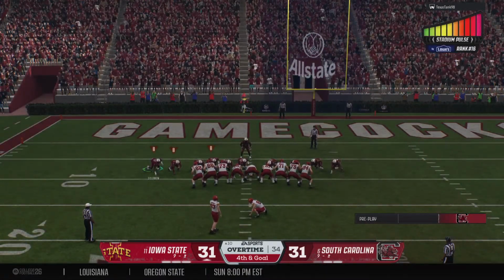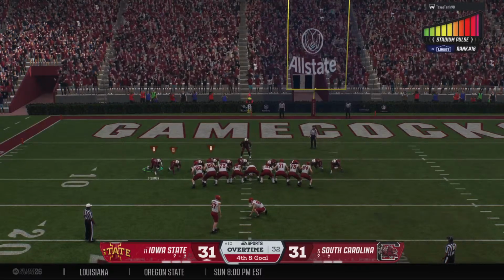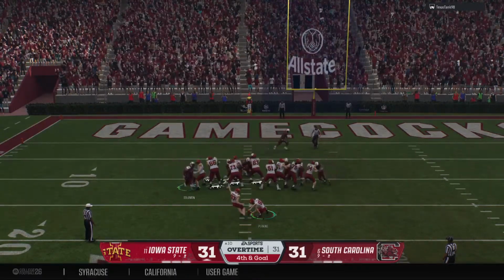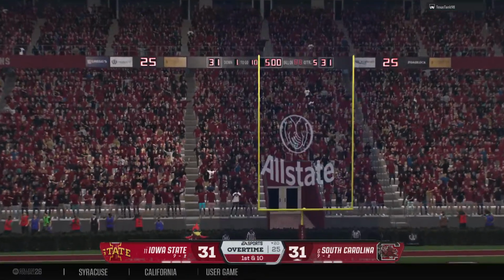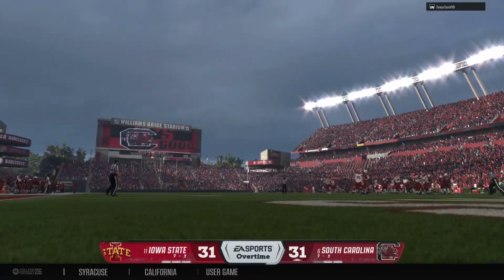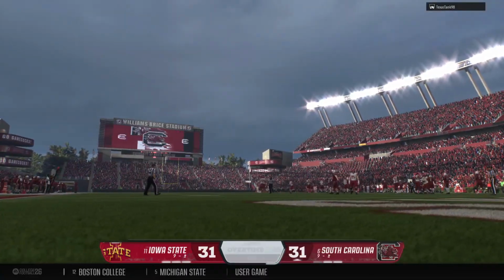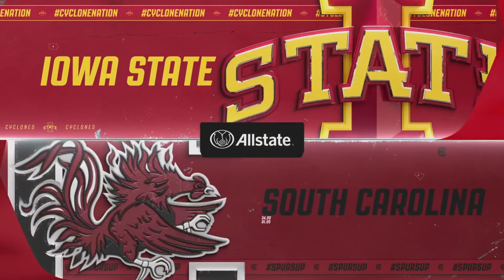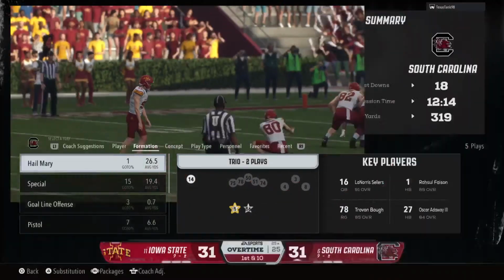And now, big decision for this offense in overtime. Do you go for it to try to eventually get the touchdown, or do you settle for 3 in the field goal? He missed it. Off target that time. He missed it, and the game is still tied up.